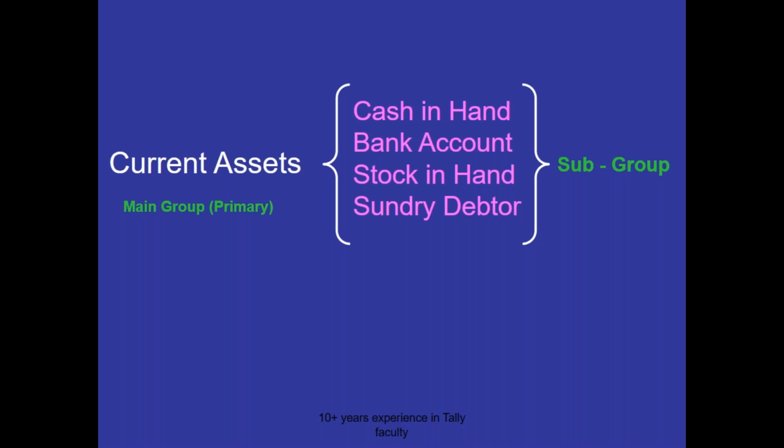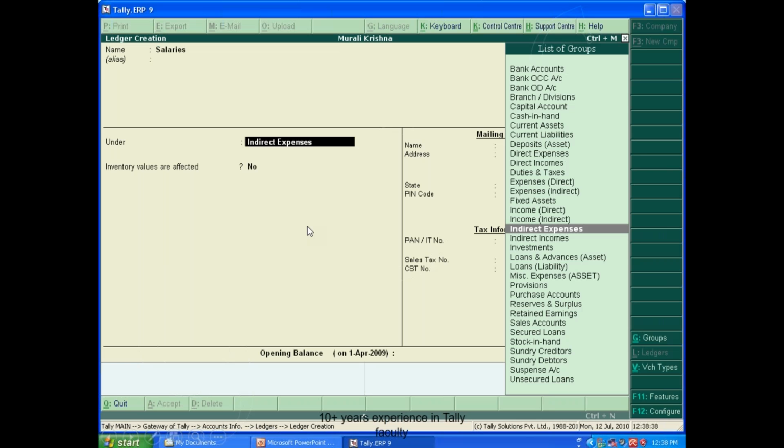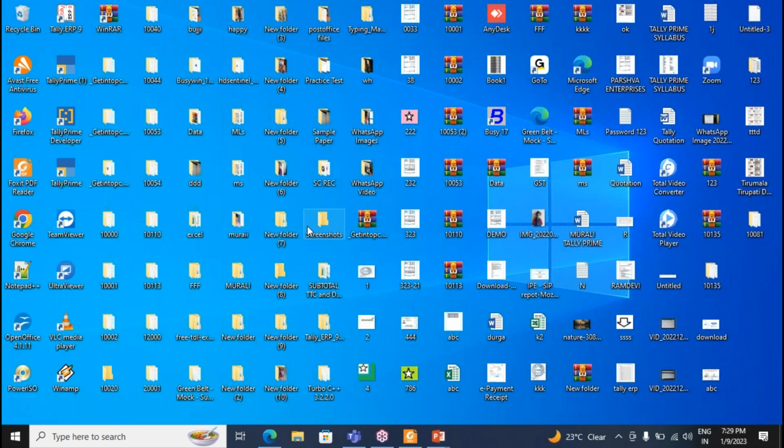Okay, and payment related, receipt related, and payment receipts, purchase sales. Understand? It's very easy to learn this course. Okay, very easy.